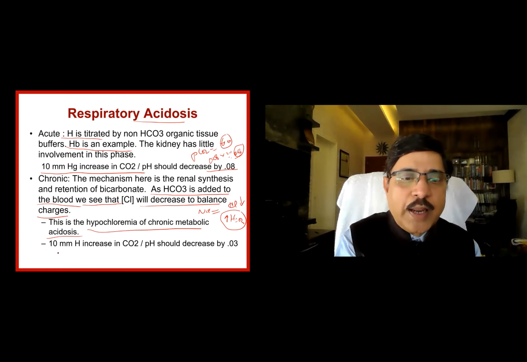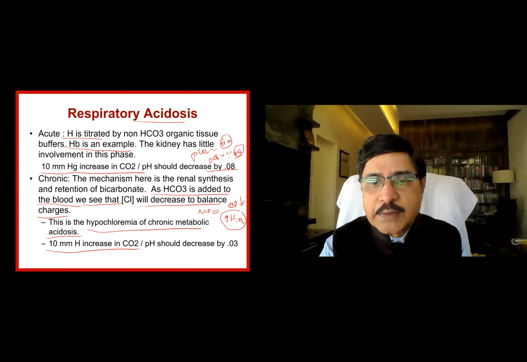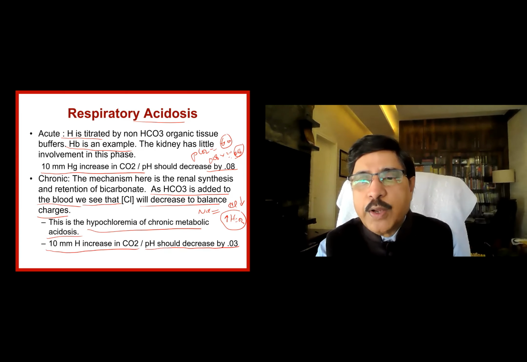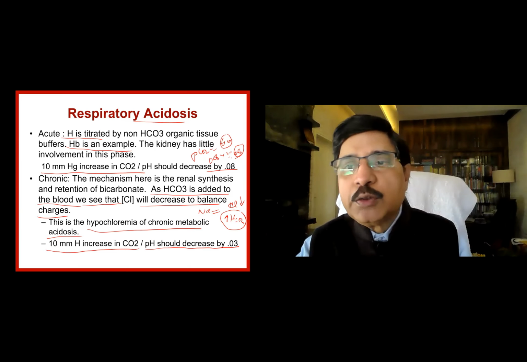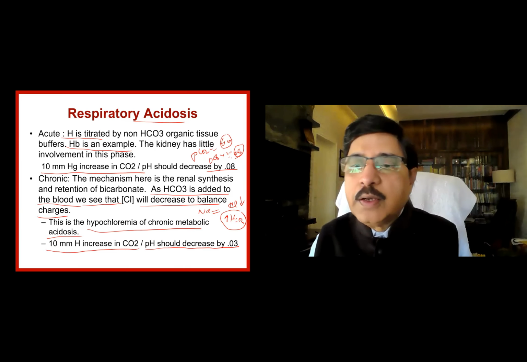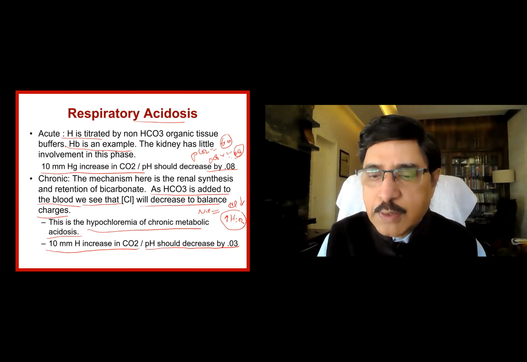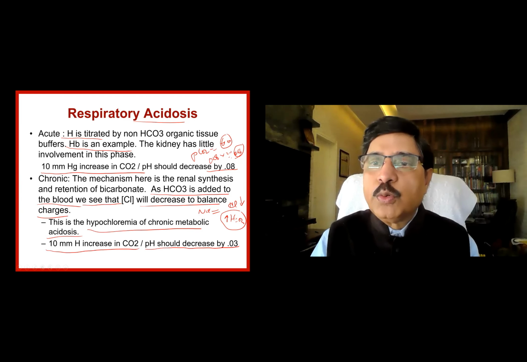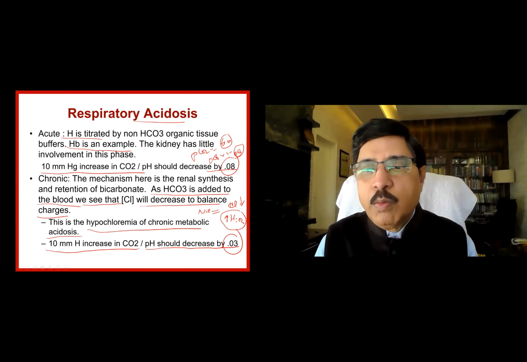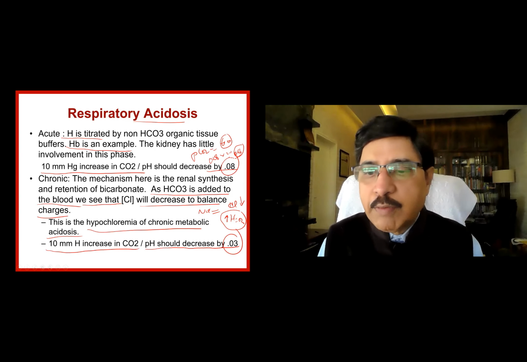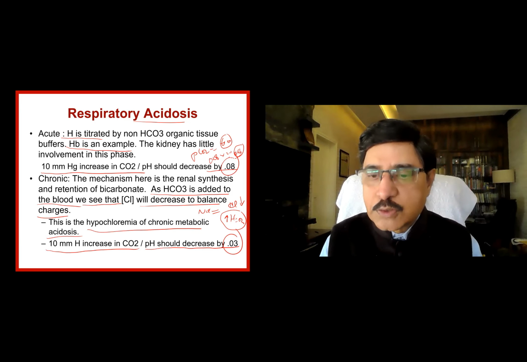Here, for every 10 mmHg increase in the carbon dioxide, pH should decrease by 0.03. In acute, it is 0.08. In chronic, it is 0.03. These numbers are important; for you to do some calculations, we do require these numbers. Okay. So in respiratory, we have two things, acute versus chronic.